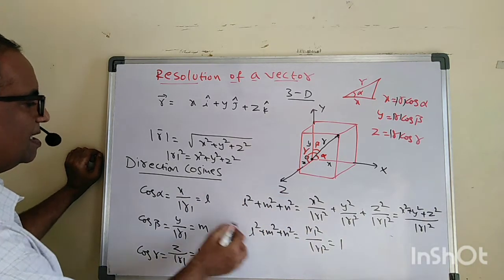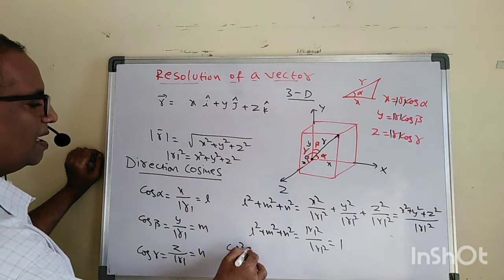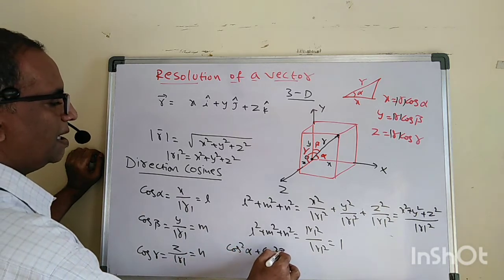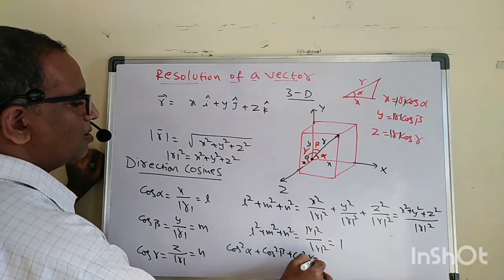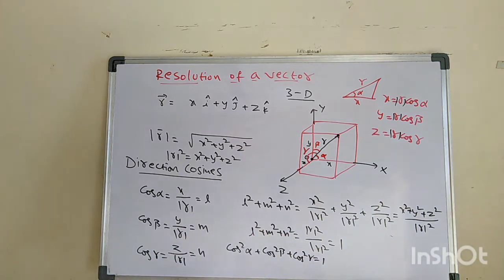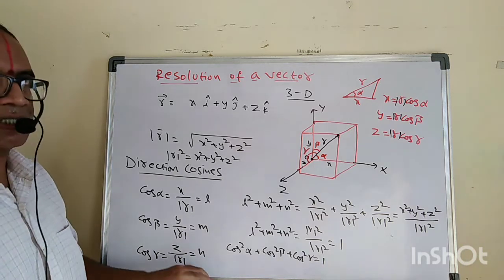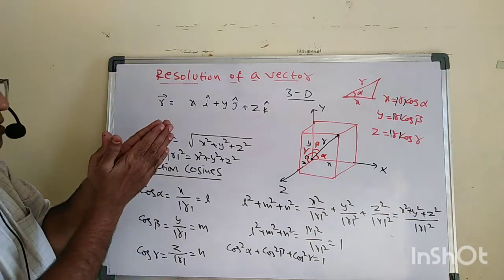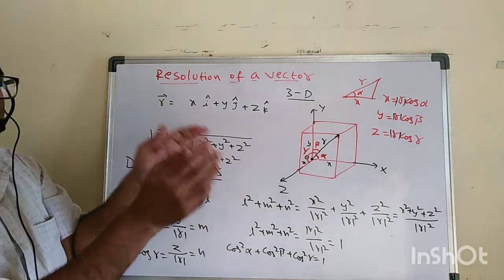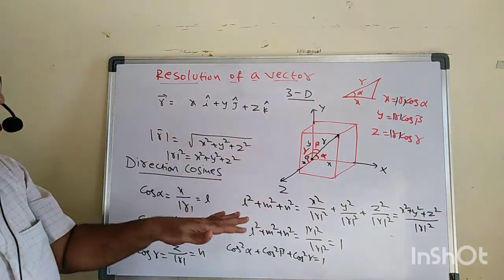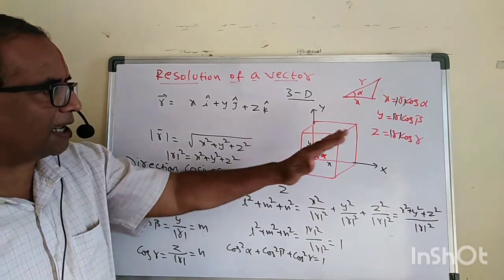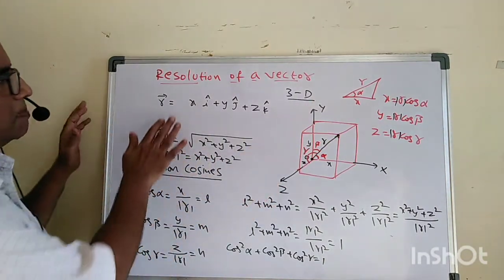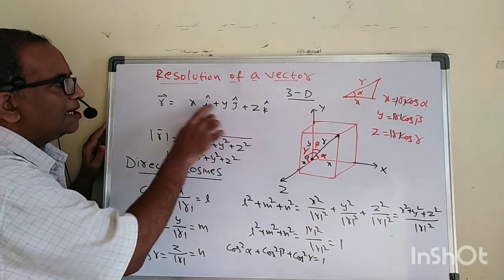L is cos alpha, therefore cos square alpha plus cos square beta plus cos square gamma equals 1. Are you following what I am saying? See carefully what I am going to discuss here. I am discussing the resolution of a vector. Resolution of a vector means resolving the vector into its components, either in 2 dimensions or 3 dimensions. In 3 dimensions we get X, Y and Z, which are magnitudes.